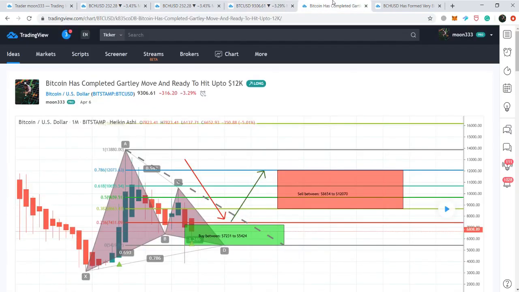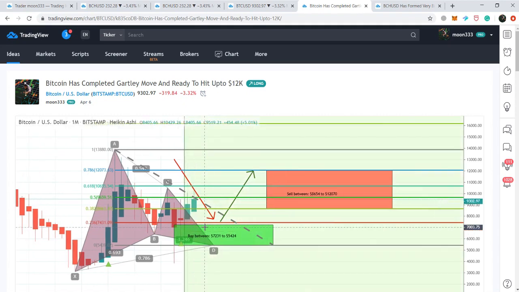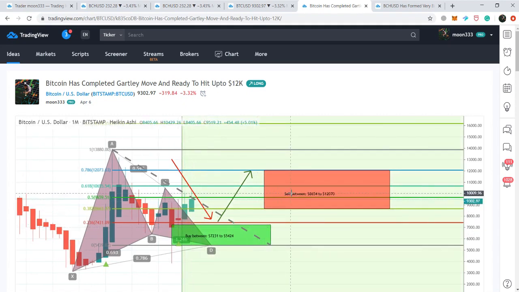Now, if we watch at this time, I'm just playing this chart. I posted this chart on the 6th of April. This is the Bitcoin chart. As per the Fibonacci sequence, I predicted that Bitcoin should move from this potential reversal zone up to this Fibonacci projection, that is the projection of the A to D leg. So far it has entered this potential sell zone, or this Fibonacci projection of the A to D leg, and it has produced more than 53% profit.